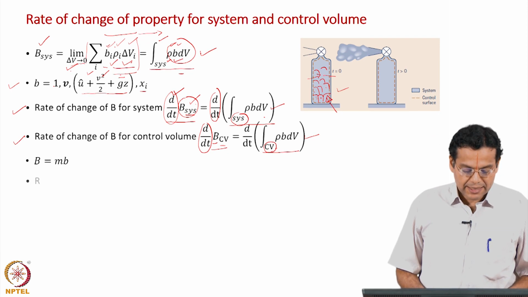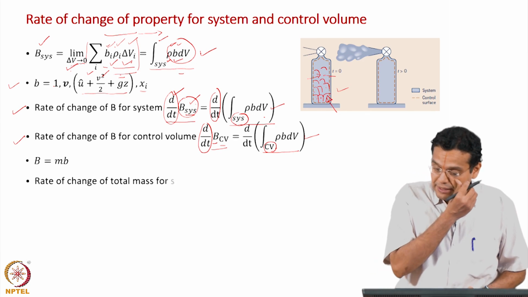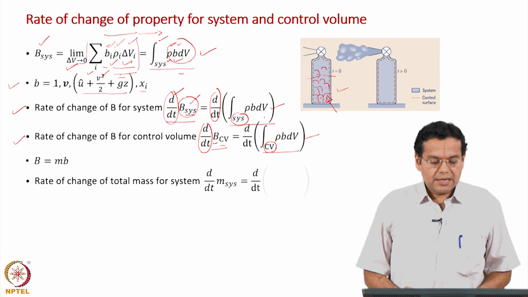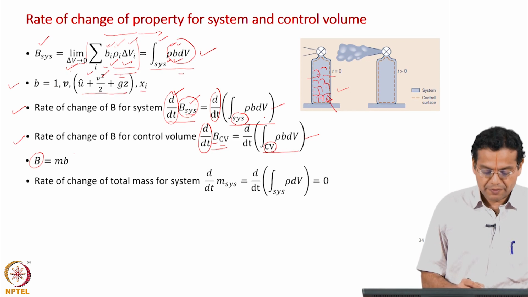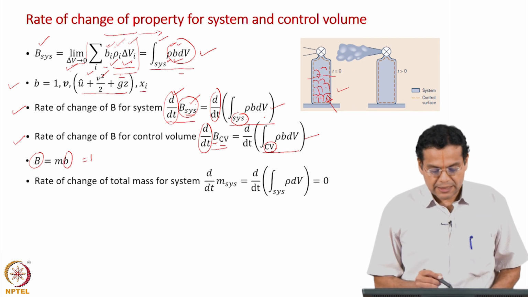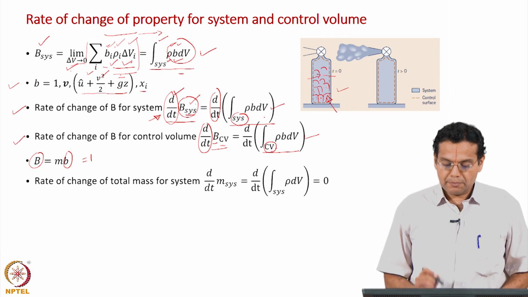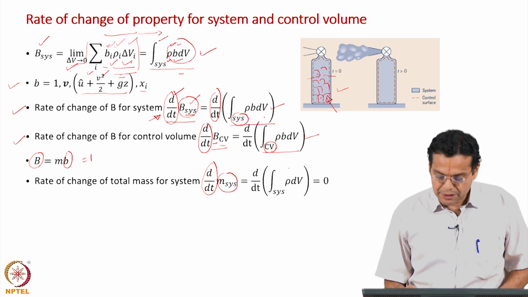Okay. So, let us take an example of this fire extinguisher case, and let us take the example of mass. We will take B as the total mass, in which case this small b becomes 1. I have taken this expression and written it for mass of the system. So, d by dt of mass of the system, on the right hand side I have d by dt, the b value is equal to 1.